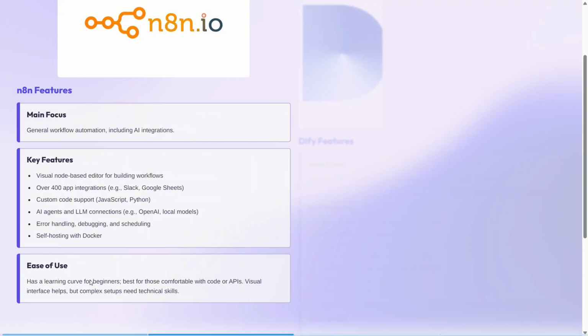Let's talk about ease of use. n8n has a learning curve for beginners, best for those comfortable with code or APIs. The visual interface helps, but complex setups need technical skills.